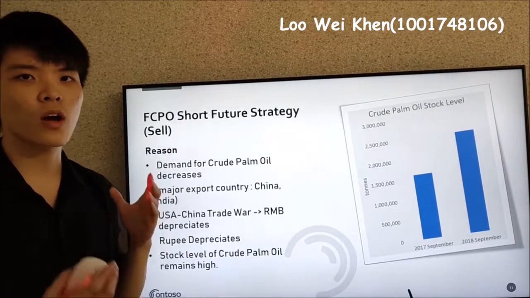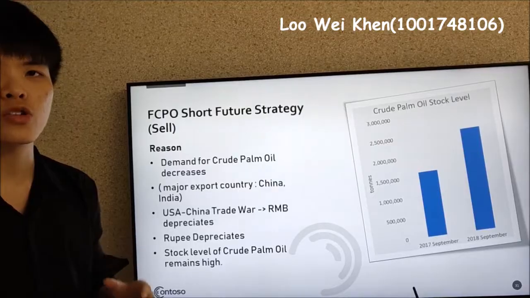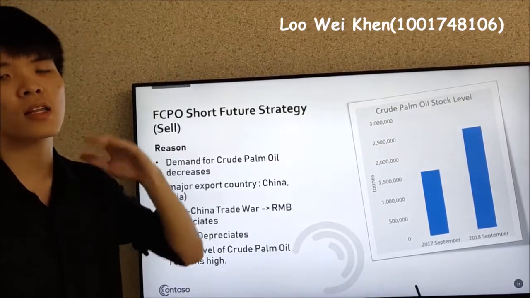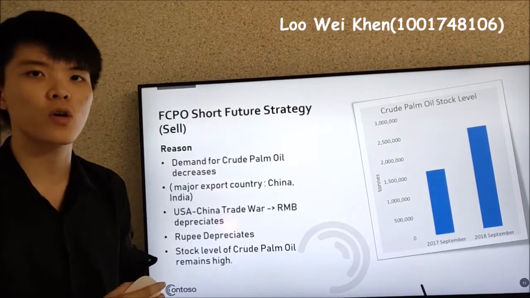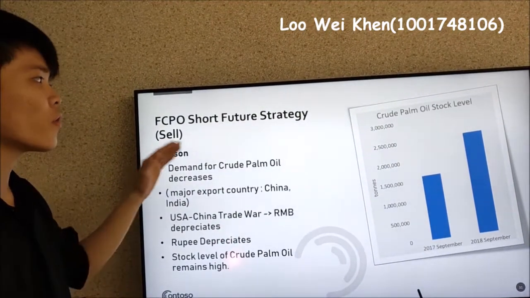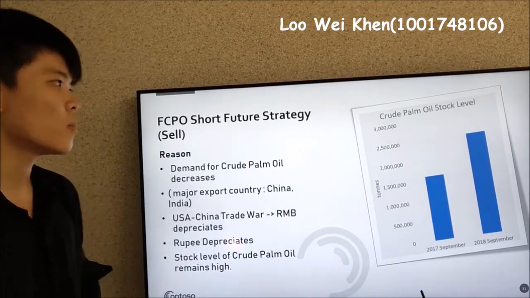So since we have 100k in this portfolio, what strategy will we use? Are we expecting the price to fall or to go up? Our strategy is the short future strategy. We are going to sell, because we are expecting it to fall. Why?